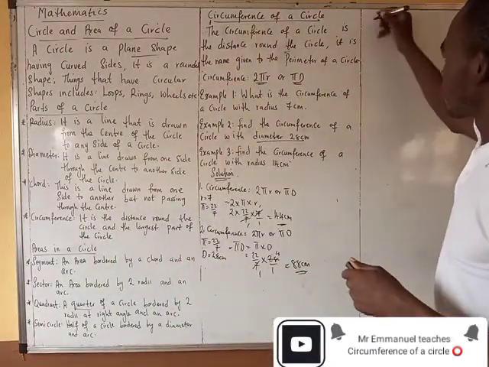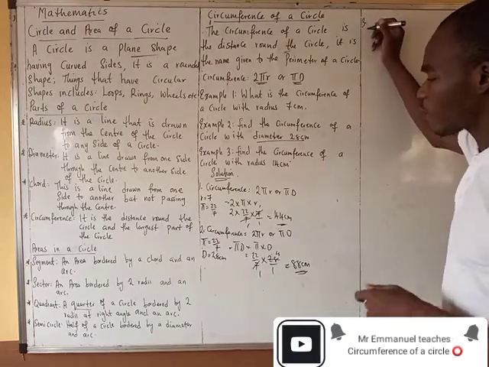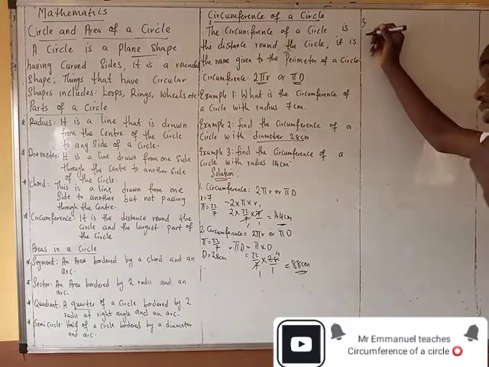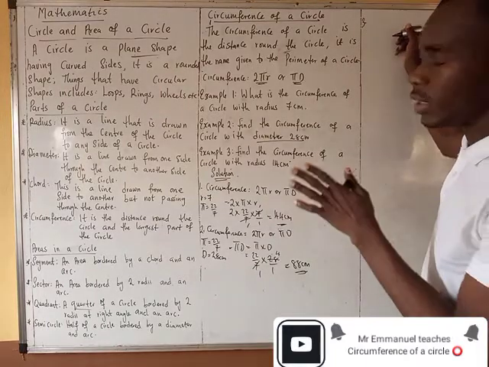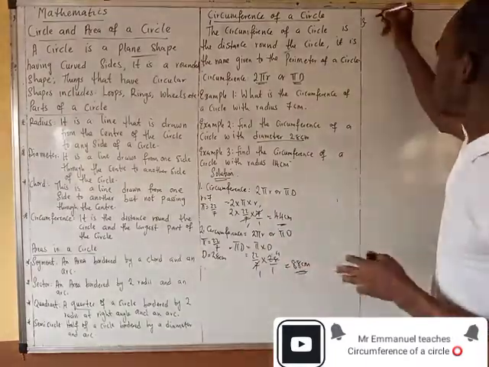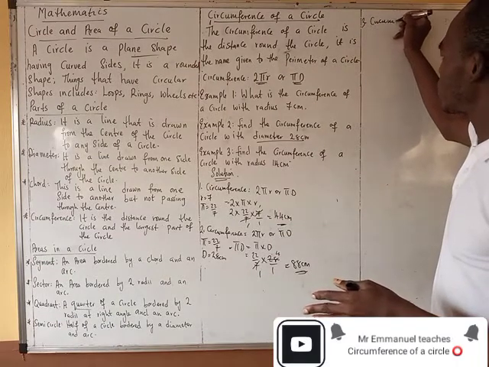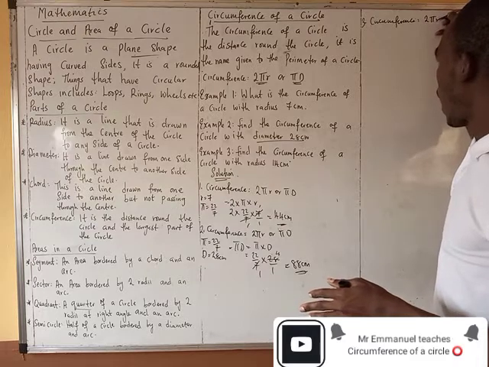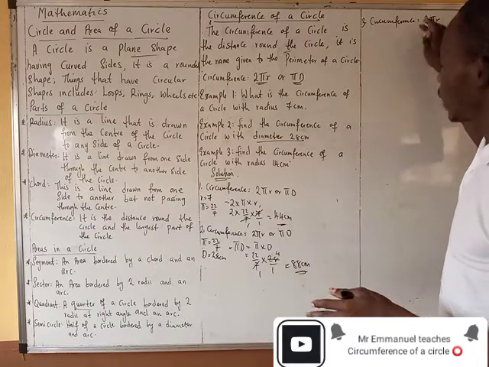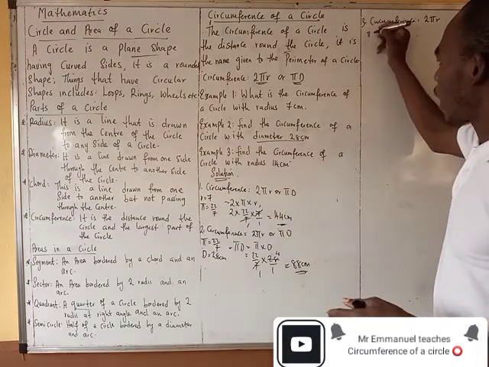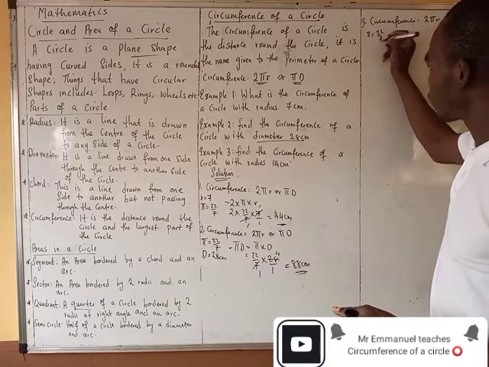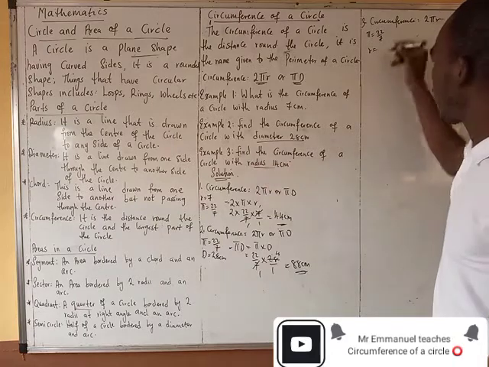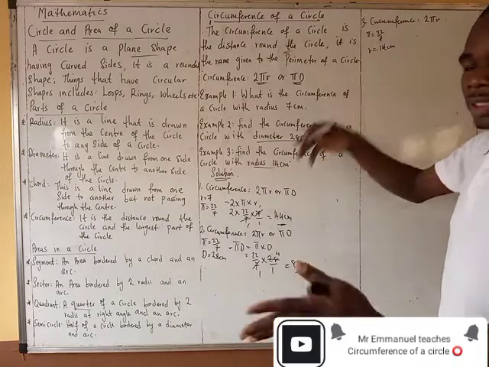So, number 3. Find the circumference of a circle with radius 14 cm. They were pretty straightforward here. So the circumference is equal to 2 pi r. Let's list out our parts. Our pi is 22 over 7. Our r from the question is 14 cm. So we put everything inside the formula.